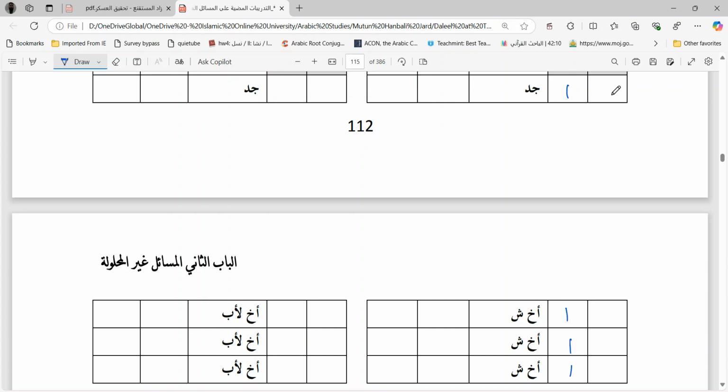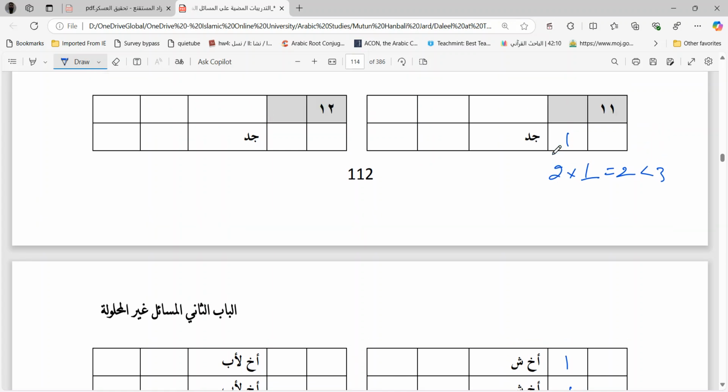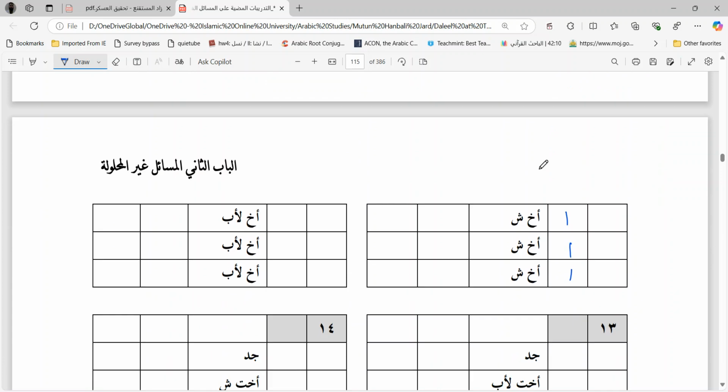Now here something will change. You have grandfather now. 2 times of grandfather head count. How much is it? It is 2. And here you have 3. So 2 is less than 3. In this case, one third is better for the grandfather. So you will give one third to the grandfather, and these 3 brothers will take the remaining as asaba.